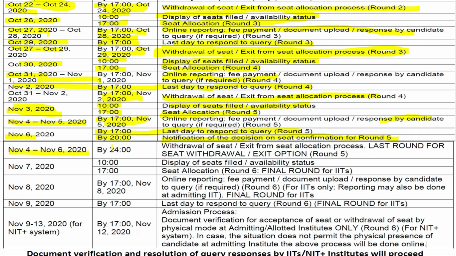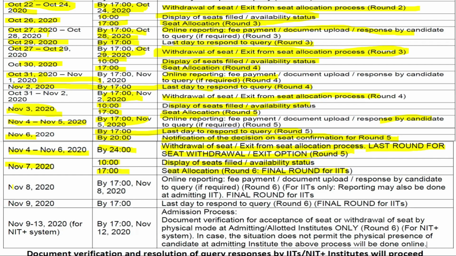November 4 to November 6, by the midnight of November 4 to November 6, withdrawal of seat and exit from the seat allocation process, last round for seat withdrawal or exit option. After that you cannot exit from the JOSA counseling. And November 7th, 10 a.m., display of seats filled or availability status. 5 p.m. seat allocation of round 6, final round for IITs. After this round, you cannot exit from the JOSA counseling rounds.